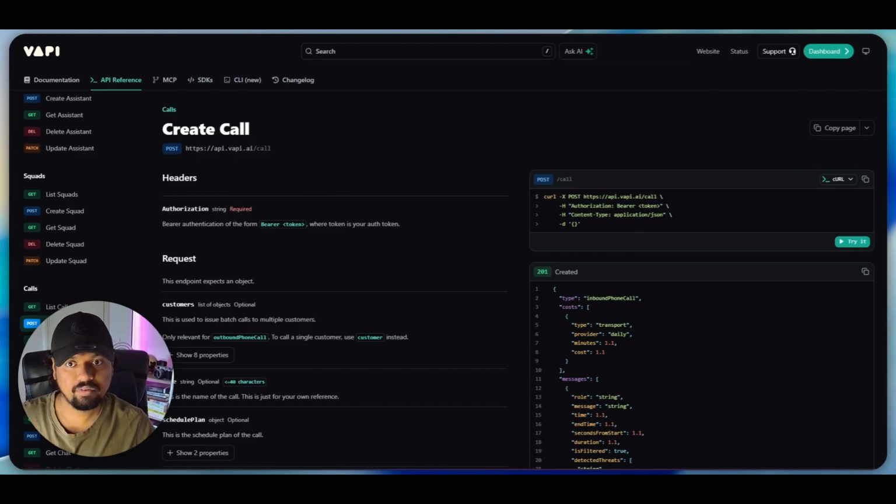As soon as someone submits the form, the Vapi voice AI agent is going to give them an outbound call, and it would collect data, or it would qualify the lead, and it would do whatever you want according to the prompt that you give for the agent. So that's how you can create an outbound voice AI agent using Ontraport and Vapi.